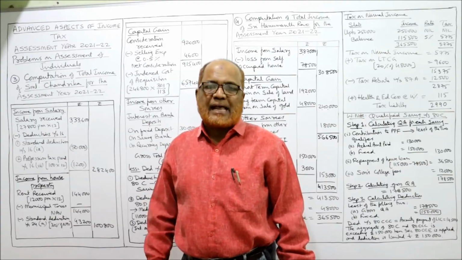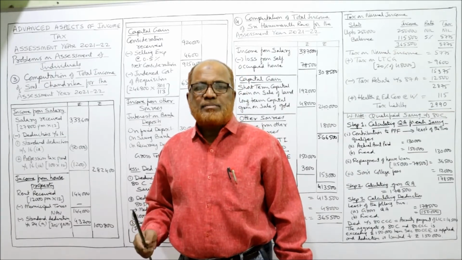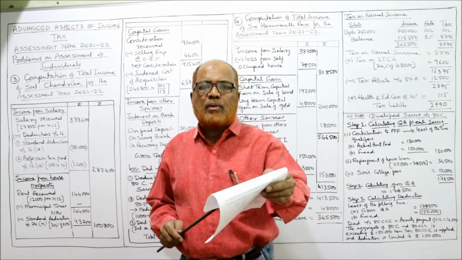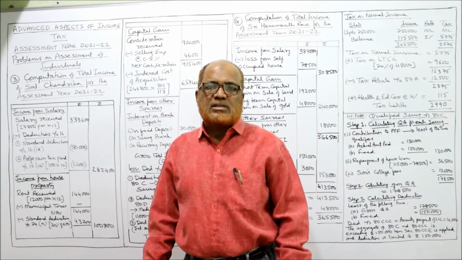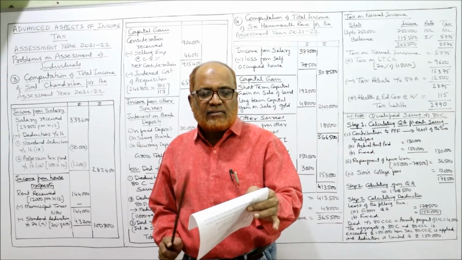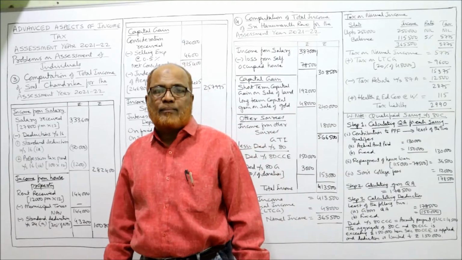See here, income from salary. She is having income from salary. So under income from salary, all allowances, perquisites, everything will be there. But in our problem, we are not given any allowances. We are not given any perquisites. We are given only basic salary. So salary received is 27,800 per month. We have to compute income from salary.